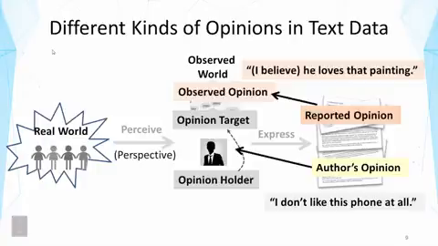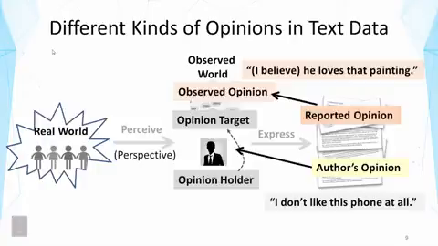So it doesn't mean this author loves that painting. So clearly the two kinds of opinions need to be analyzed in different ways. And sometimes in product reviews, you can see, although mostly the opinions are from this reviewer, sometimes the reviewer might mention opinions of his friend or her friend, right?